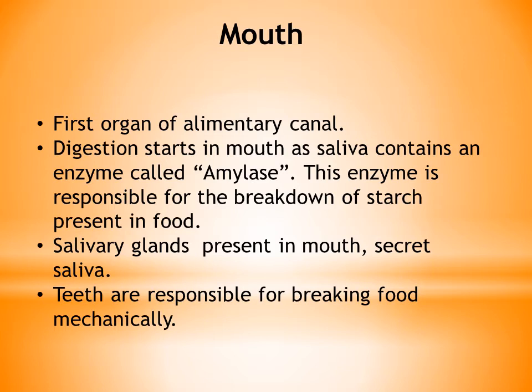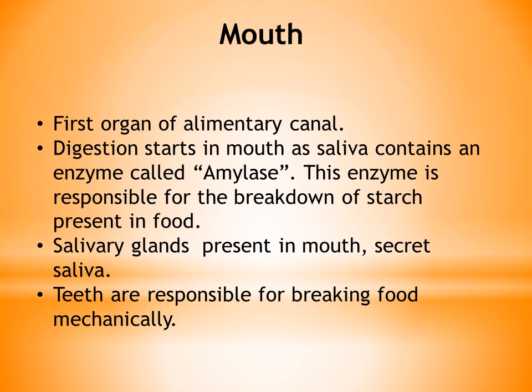How? There is an enzyme that we call as amylase. This enzyme is responsible for the digestion of starch. Children, starch is a kind of carbohydrate. Okay, carbohydrate we know it's a kind of nutrient, right?